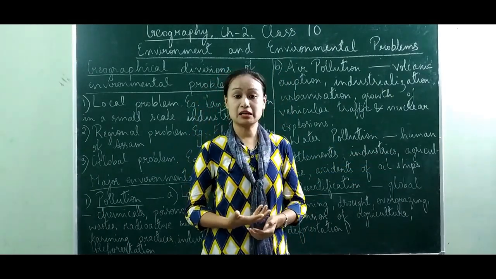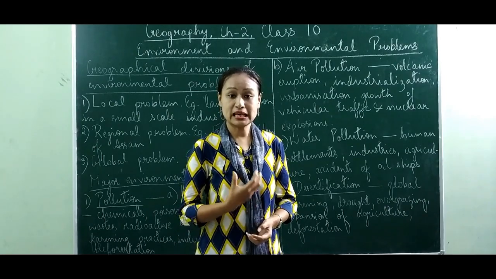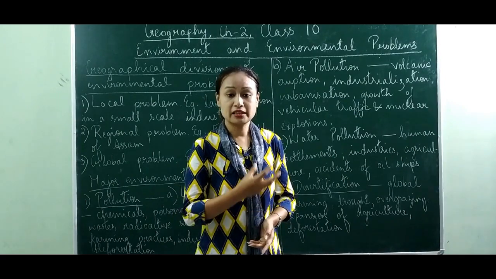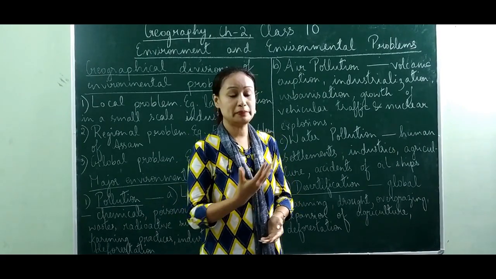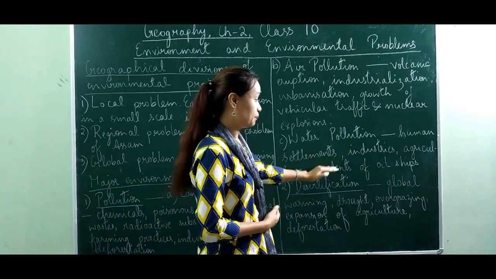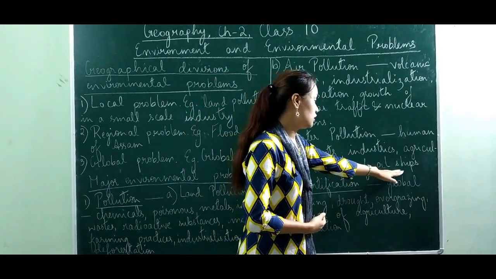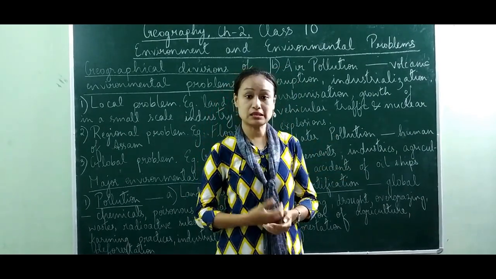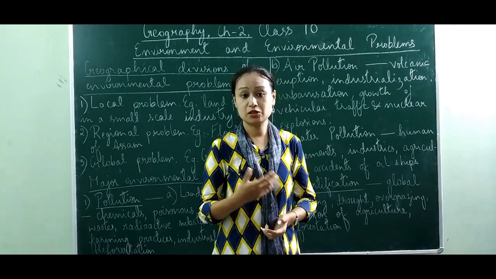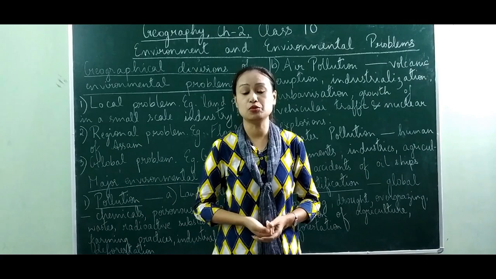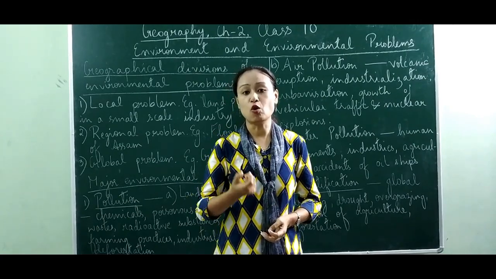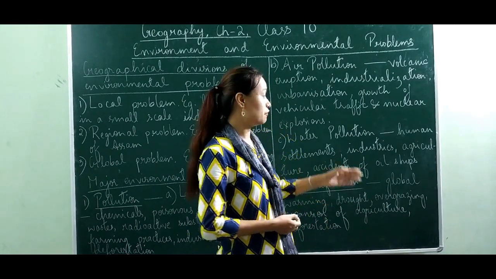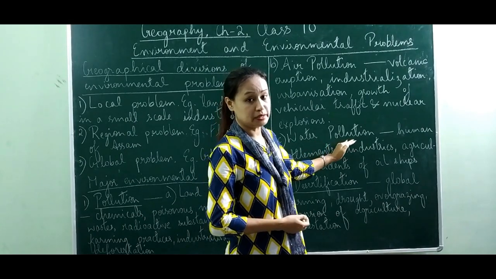Next is agriculture. As I have told you, agriculture today has become modern. So when chemicals, fertilizers, insecticides, pesticides are sprayed onto the soil, the groundwater gets polluted. So this again leads to water pollution. Next is accidents of oil ships. This is somewhat an exceptional reason for water pollution. Sometimes the ships carrying oil across the sea, traveling from one country to another, by accident spill oil into the oceans or seas, leading to pollution of the water. So these are some of the factors leading to water pollution.